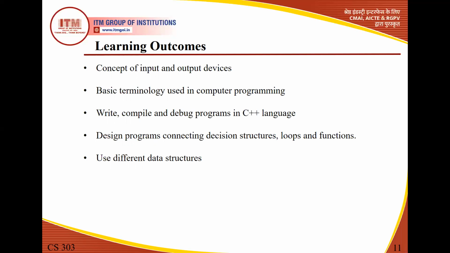So we will learn how to write a program, how to compile, and how to debug a program. Debug basically means finding out the errors from the program. If there are some errors, then we must rectify those errors so that our program can run easily. Then next is designing programs using decision structures, loops and functions. After studying all the programming concepts, we must be very familiar with decision structures, loops like for, while, do while, and then functions. Then we will be able to find out the difference between call by value and call by reference. These are basically functions.